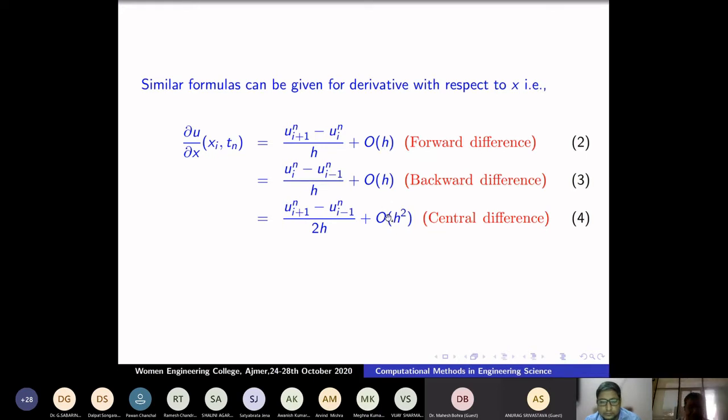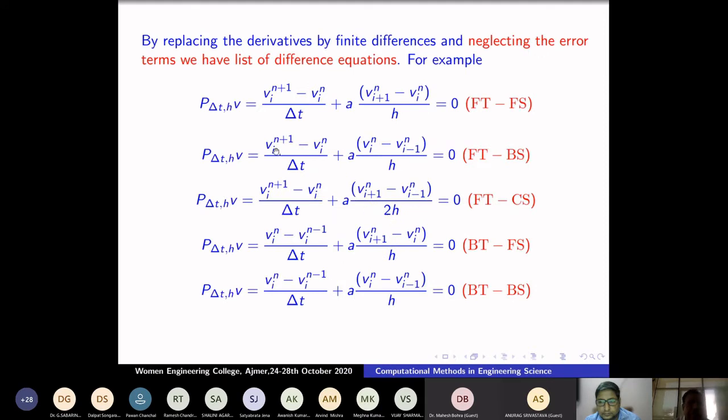Now I am differentiating the PDE, that is del u by del t plus a into del u by del x, using forward difference in time and forward difference in space, or forward difference in time and backward difference in space, like this. I can write hundreds of ways, with all the kinds of collections of all the possibilities: forward, backward, or central difference.